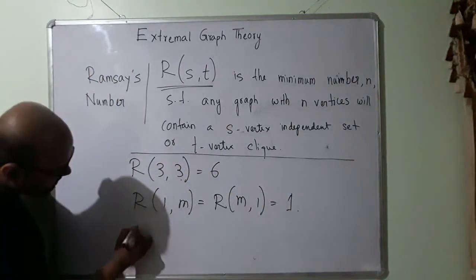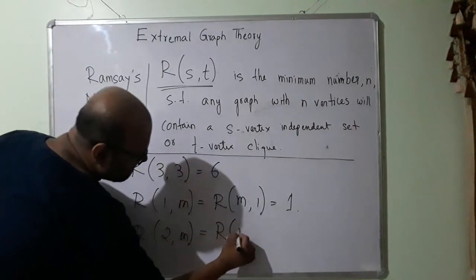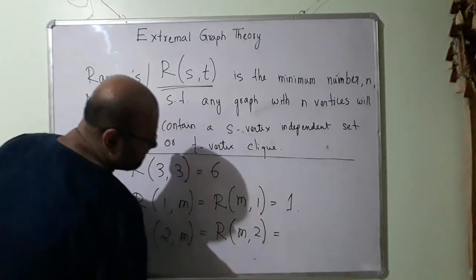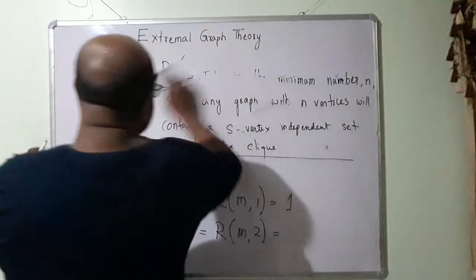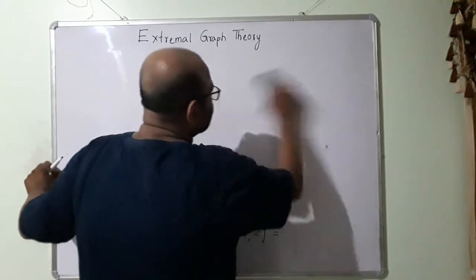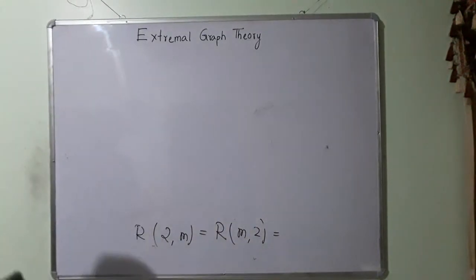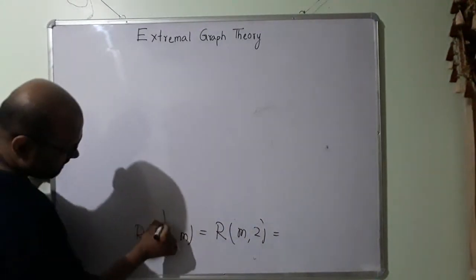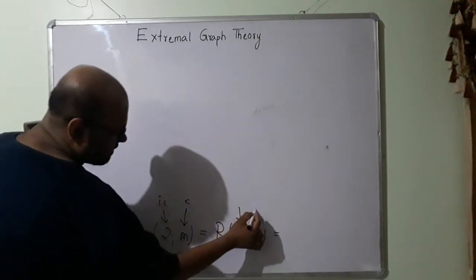What about Ramsey's number with 2 and m? What am I looking at here? Let us try to figure this out. This is my number for the independent set. This is my number for the clique.